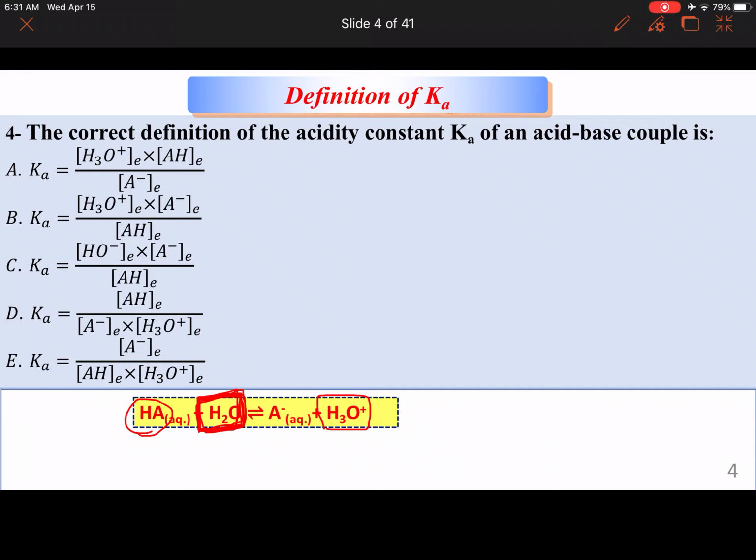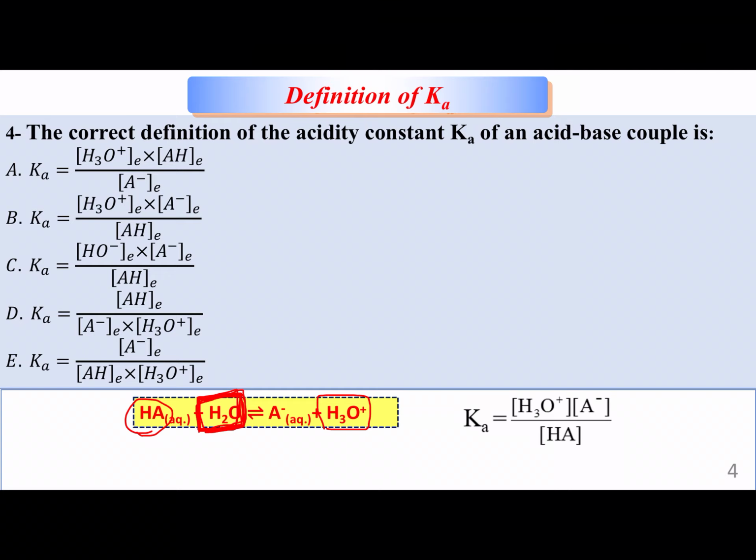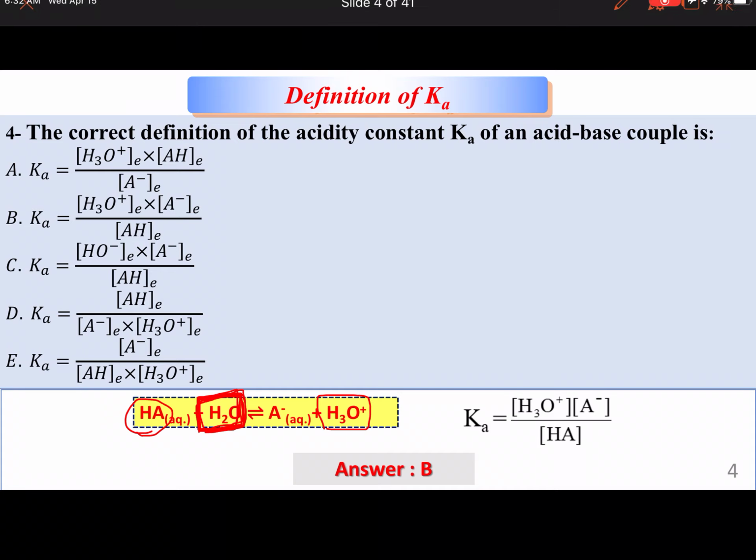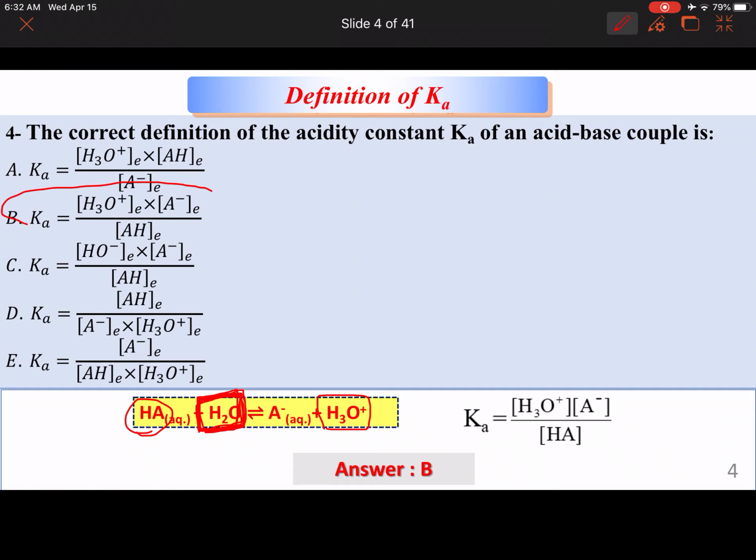Now, I don't include the water because it's a Ka. If it was a K reaction, we would include the water. And then when we convert it to Ka, K reaction times water concentration would give you the Ka value. Of course, don't forget that the water concentration is actually 55 molar and it's not 1 molar in an aqueous solution. All right, so what do we have? This is my definition right there, and it's a matter of finding it, and the answer is B right there.